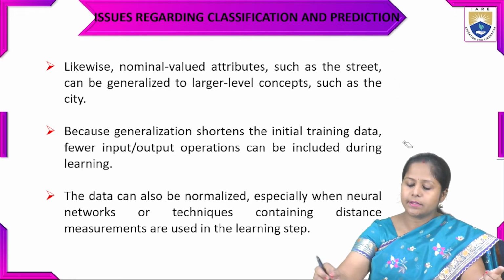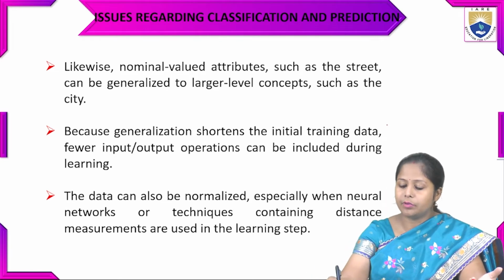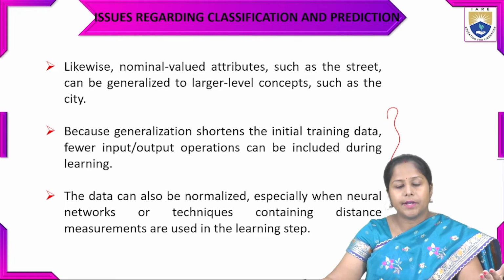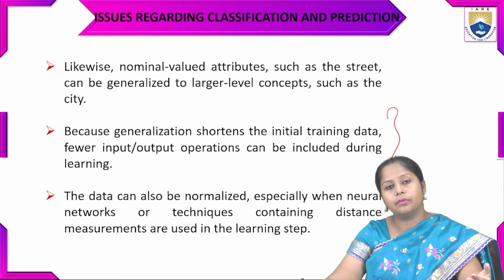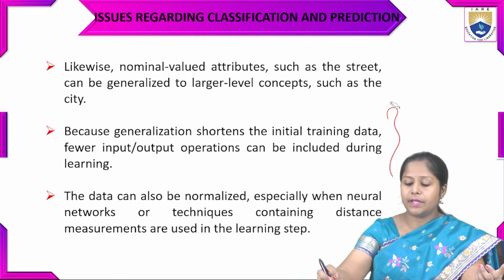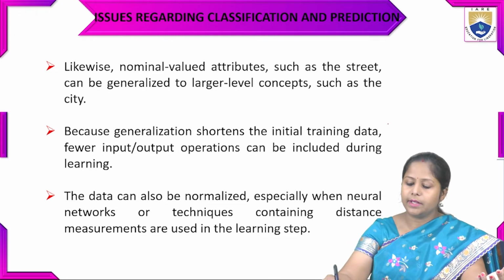Because of this generalization technique of normalization, it is going to shorten the initial training data. So while we are applying the training data for learning of the particular model, fewer input output operations are included during the learning step.